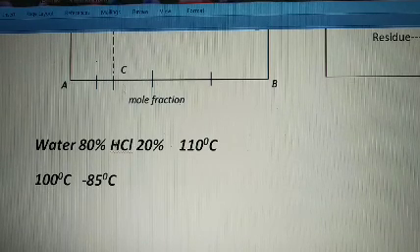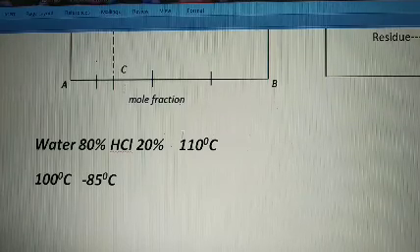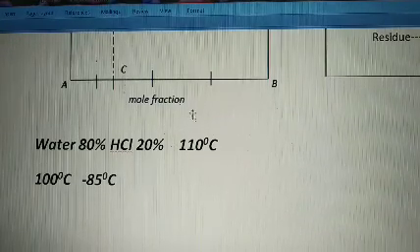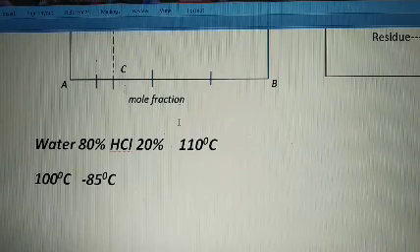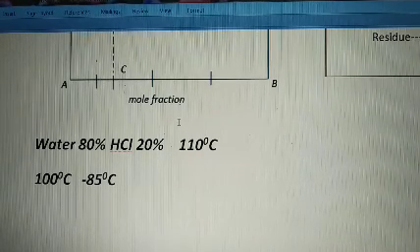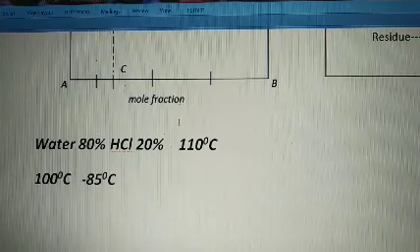If I remove HCl from here and take hydrogen iodide, then the same will boil at 127 degrees Celsius. Thereby 127 or 110 degrees Celsius, both these temperatures are not the boiling points of any of the liquids.